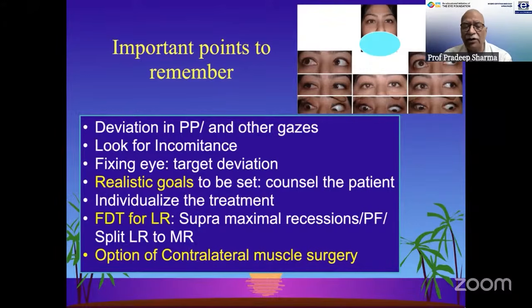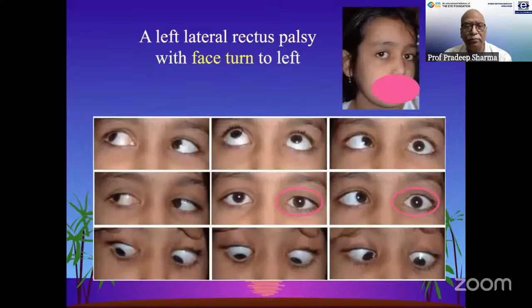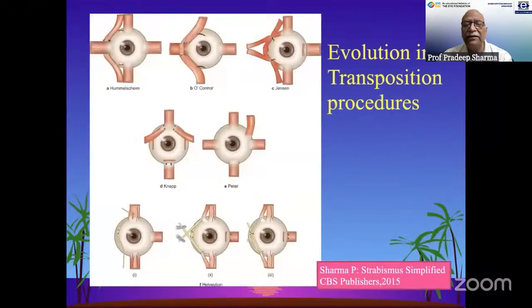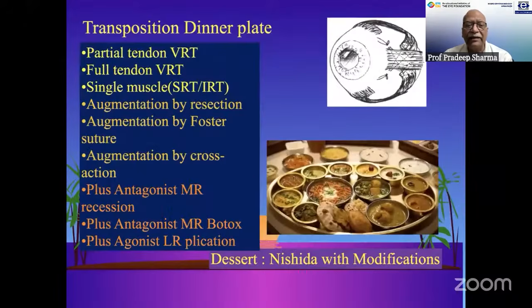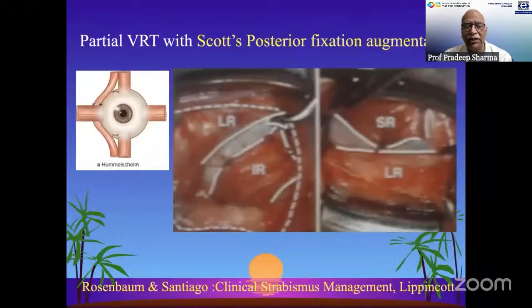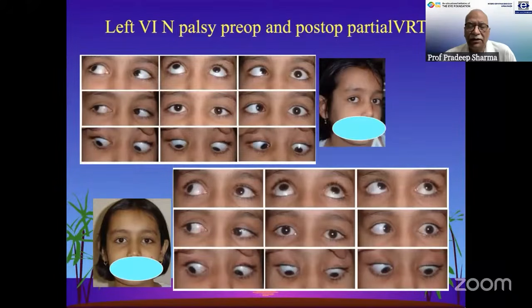An option of contralateral muscle surgery should be kept in mind. In sixth nerve palsies, we are a little fortunate because we have the vertical recti which are intact, unlike in third nerve palsies. And here we may use the transpositions of the vertical recti, either a full tendon width or a partial tendon VRT. Or nowadays we have the Nishida's procedure or the belly transfers, which can help us in correcting the cases which cannot be corrected by recess and resect procedure alone.